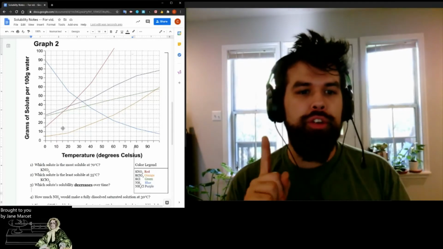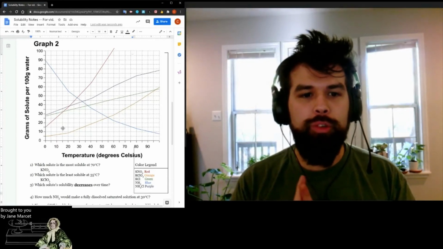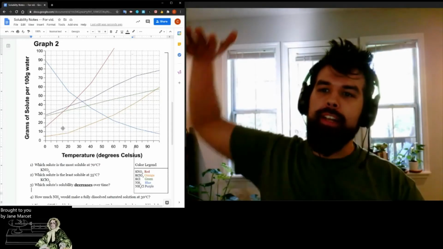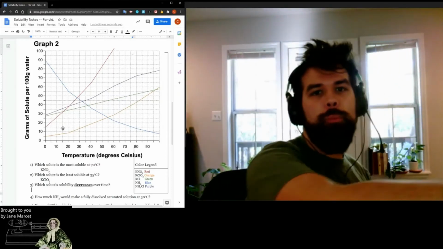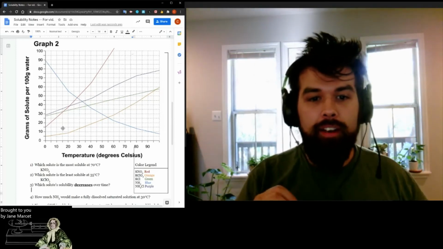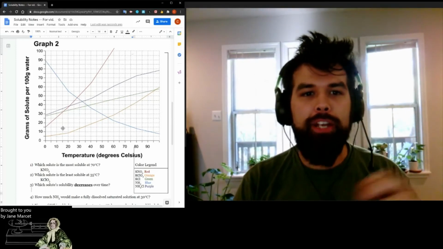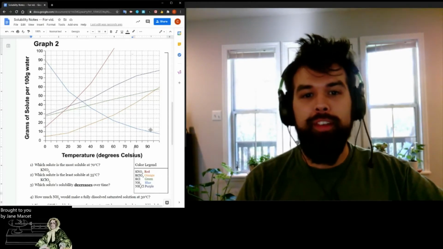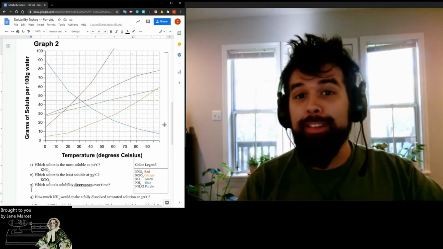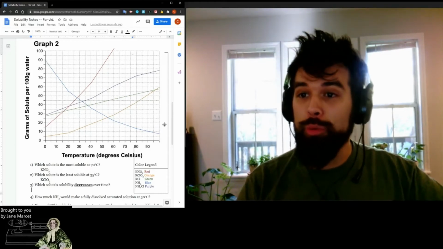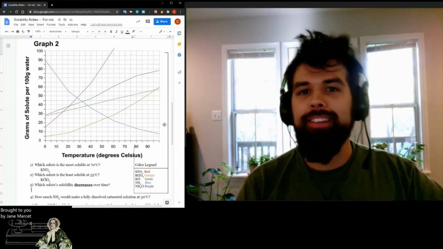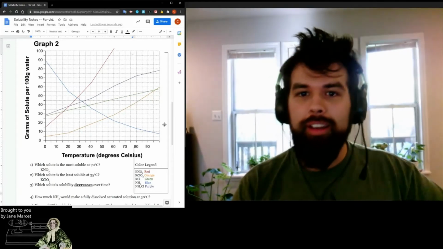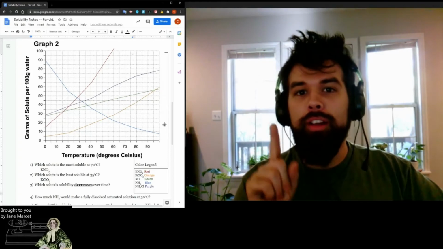All right, question 3 asks us which solute's solubility decreases over time. That'll be the one that has a negative slope, and it looks like that is ammonia. Ammonia actually gets less soluble as the temperature goes down. Fun fact, that's because it's usually a gas. Gases dissolve better in water when the water is cold. It's the opposite of how solids work.